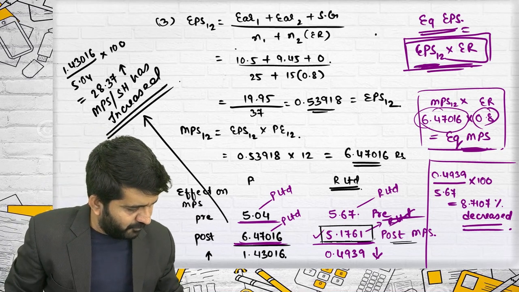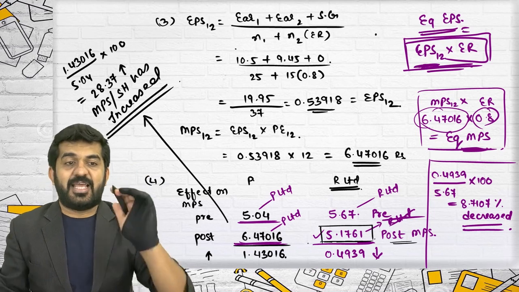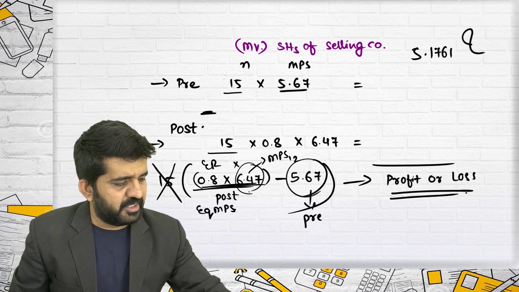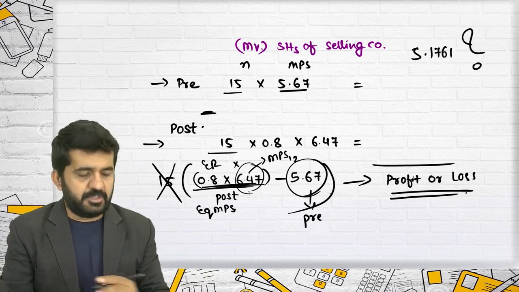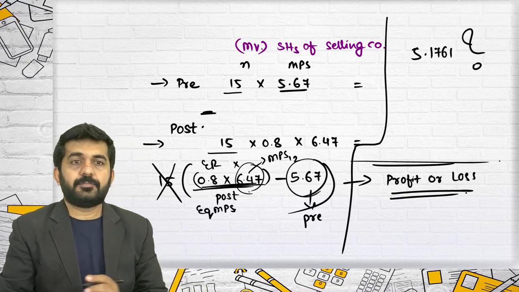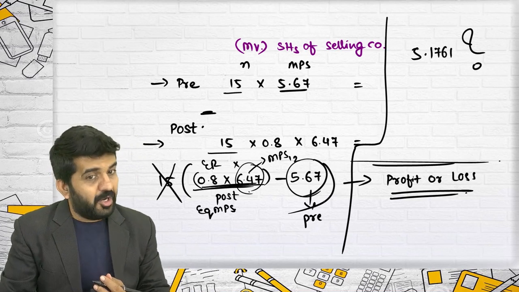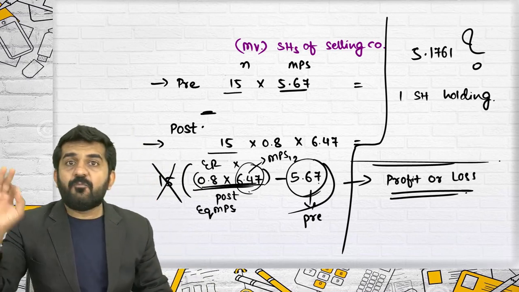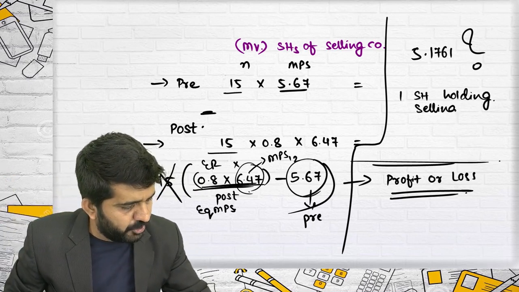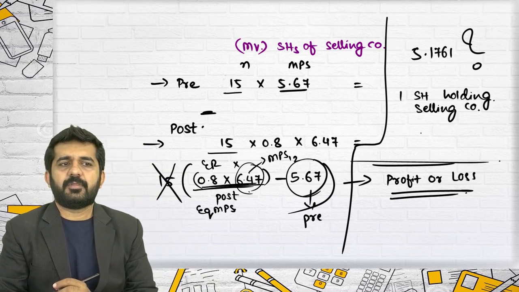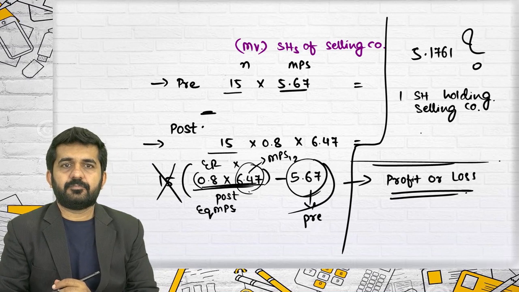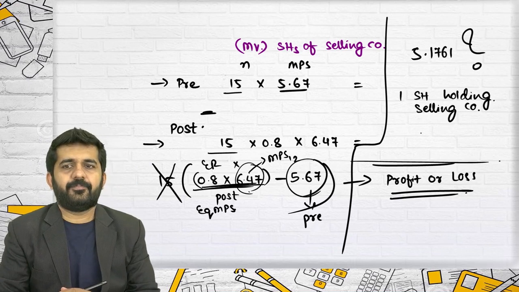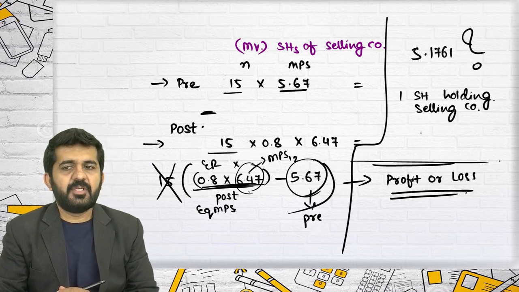What does this 5.1761 mean to the selling company's shareholders? Sir, this means that if they would be having the same number of shares. All right. So for one share they were holding, yes, you are going in the correct direction. Tell me. For one share they were holding in the selling company. Yes, good. Then? So if they would be having the same number of shares after merger also, then the MPS would be this. Sorry, MPS, yeah.